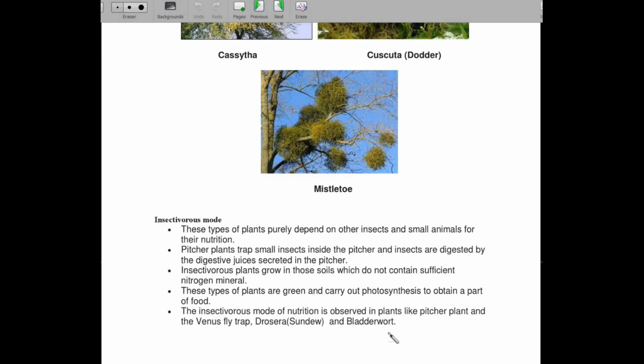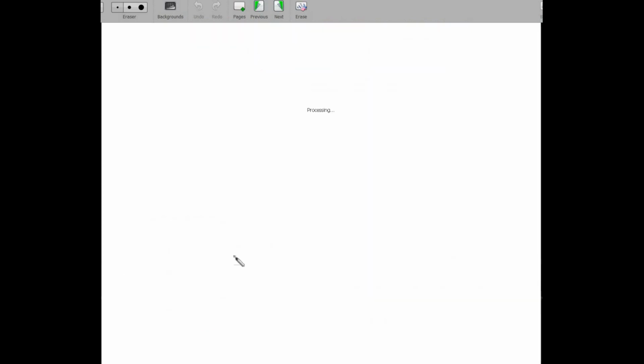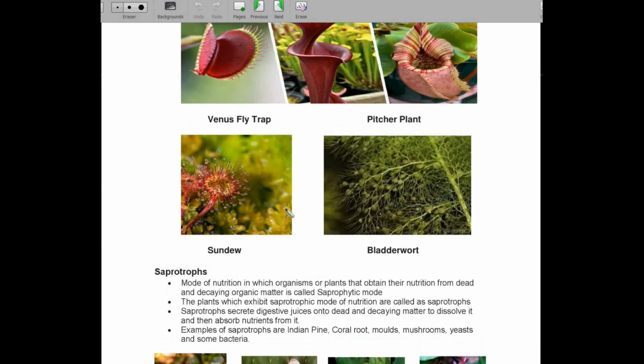For this, they attack and trap the small insects or animals inside them, and they take the nutrient from their body by digesting them. Examples are pitcher plant, Venus flytrap, Drosera, and bladderwort.